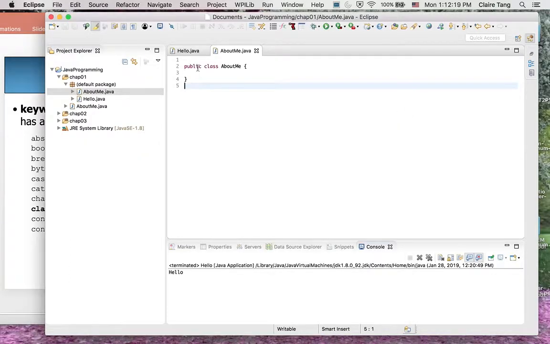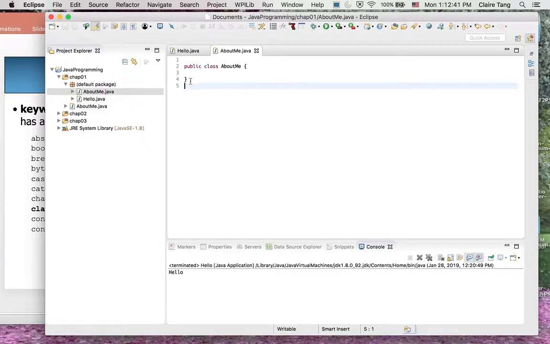The public here generally means that everyone can use your program, meaning every other program can use your program. And class is a Java reserved word, a keyword.